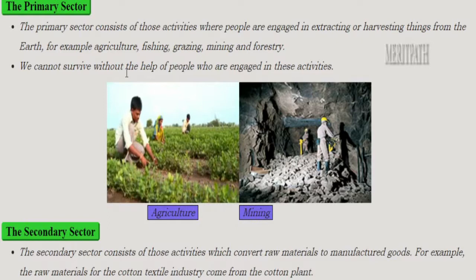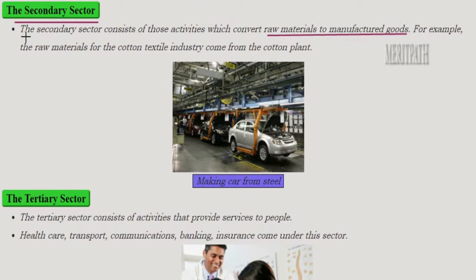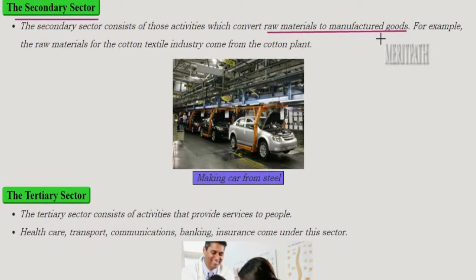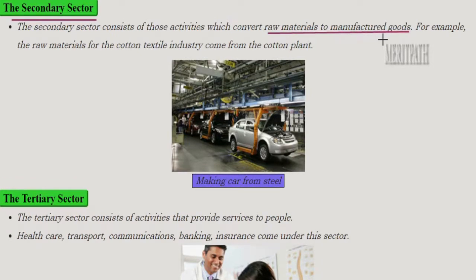See, if the farmers do not cultivate the crops, then how will we get the food, right? So that is how the primary sector people are always important in life. Next, moving on to the secondary sector. So secondary sector involves those activities which convert raw materials to manufactured goods. People who are involved in converting the raw materials into manufactured products come under the category of secondary sector.